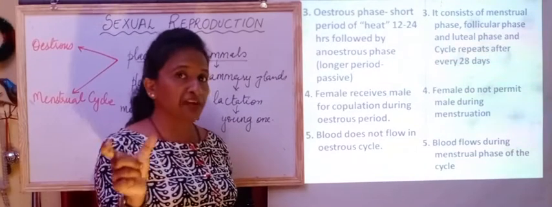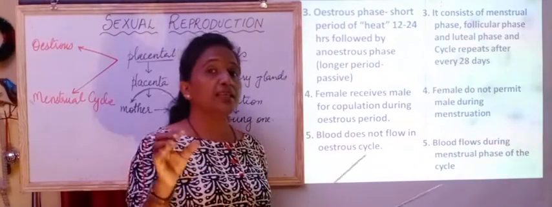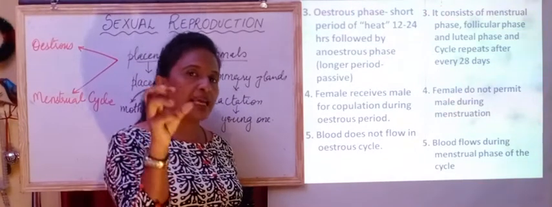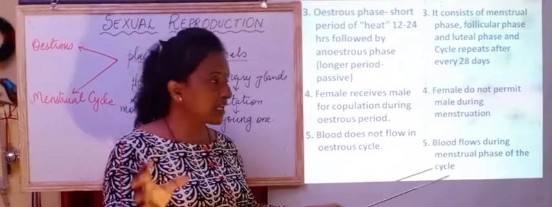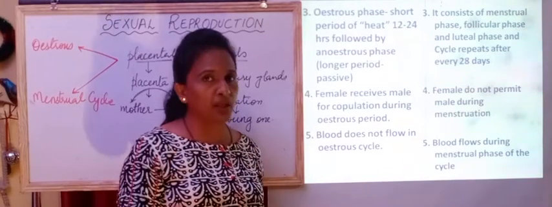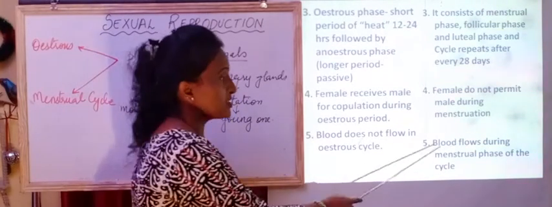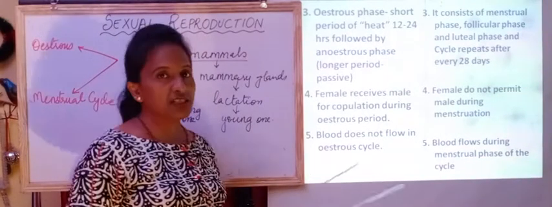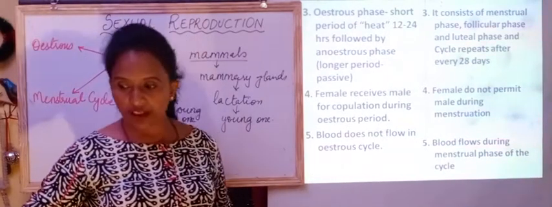In the first phase, the endometrium sheds off, the cells get ruptured, and there will be flow of blood through the vagina. Such flow of blood is not seen in the estrus cycle or estrus period.